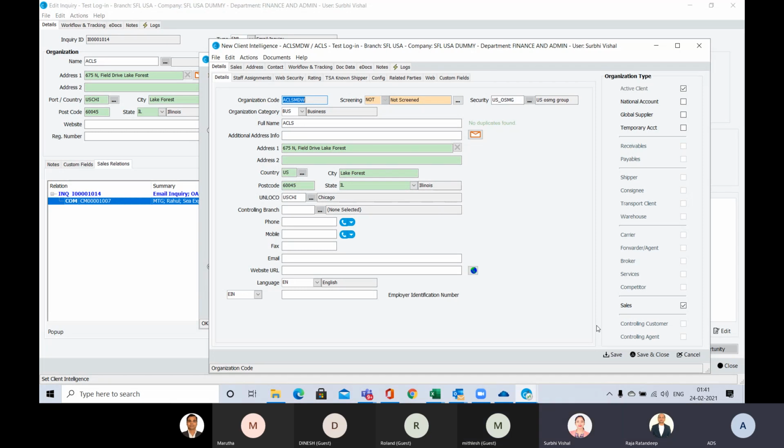If there's any variation, you can see there's a letter box in the red. You can see there's no duplicate mentioned. If you go and create with certain common elements, it will give you an error that it's a duplicate organization. The system will alert you that this organization seems to be a duplicate, and it will give you the duplicate organization code and name both, so you can match it along with the address.